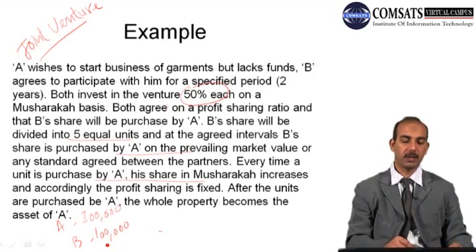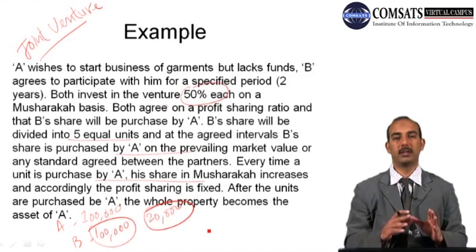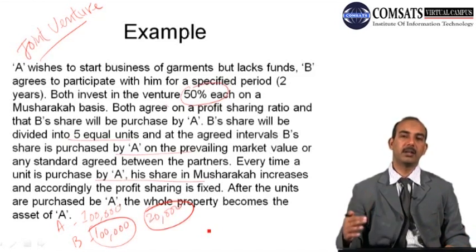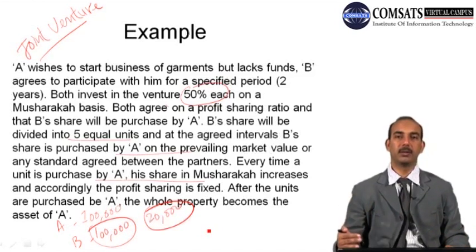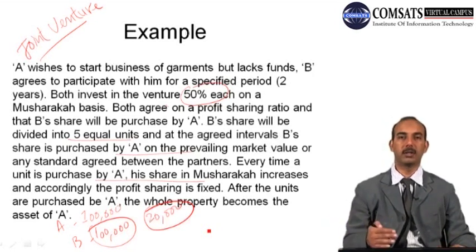And the share of B is divided into 5 equal units of 20,000 each. But these unit prices will be determined in the market, or the partners A and B can agree on a certain benchmark, like they might increase the value of the units by any percentage, but it is recommended to determine it on the prevailing market rates.